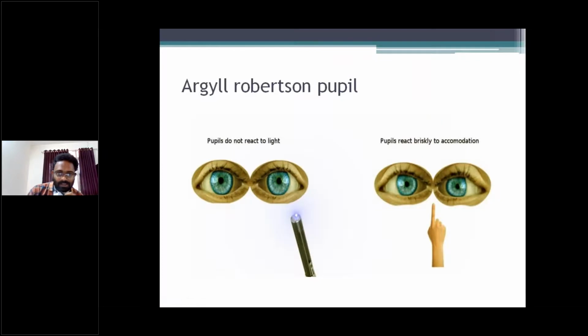Next, Argyll-Robertson pupil, all of you know. Normally pupils react to light and react briskly with accommodation. In Argyll-Robertson pupil, the light reflex is lost and the accommodation reflex is intact, right? These are the four clinical aspects of the midbrain.